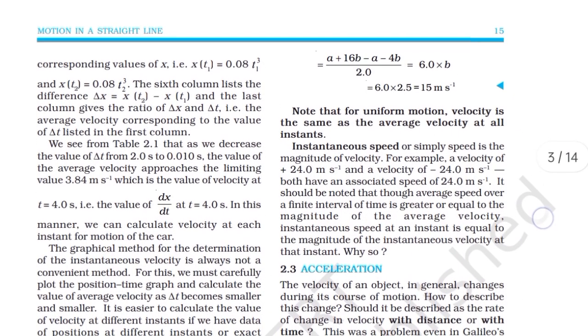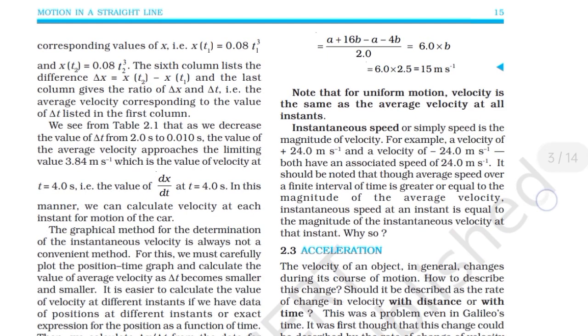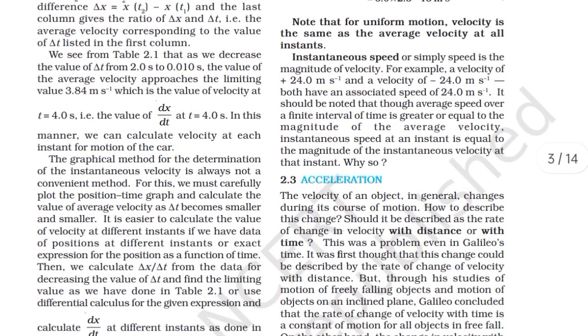Note that for uniform motion, velocity is the same as the average velocity at all instants. Instantaneous speed, or simply speed, is the magnitude of velocity. For example, a velocity of +24.0 meters per second and a velocity of −24 meters per second both have an associated speed of 24 meters per second. It should be noted that though average speed over a finite interval of time is greater than or equal to the magnitude of average velocity, instantaneous speed at an instant is equal to the magnitude of the instantaneous velocity at that instant. Why so?